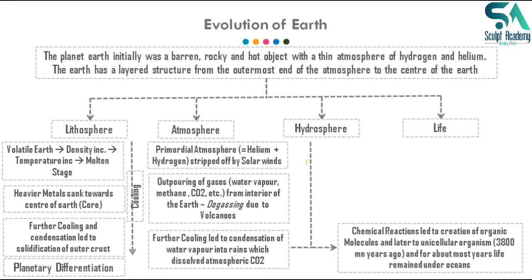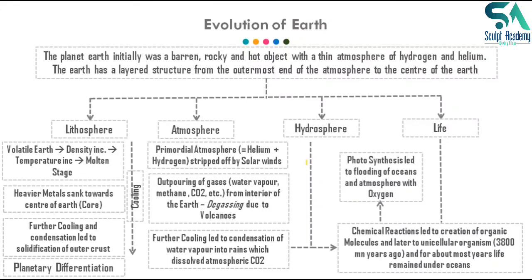This was the first time when life evolved, and since life evolved in oceans, it remained under the oceans for many years across the timeline. What happened next? This particular phenomenon tells us that the origin of life has taken place.